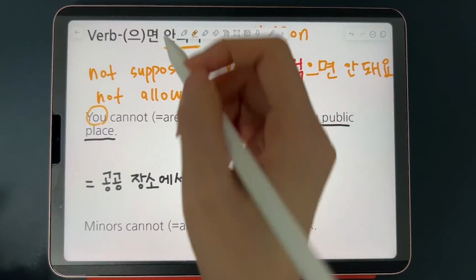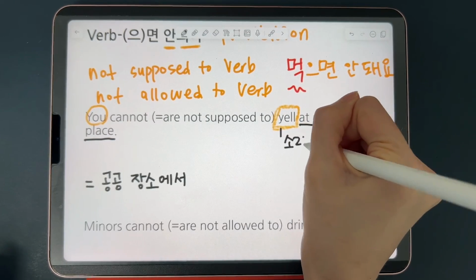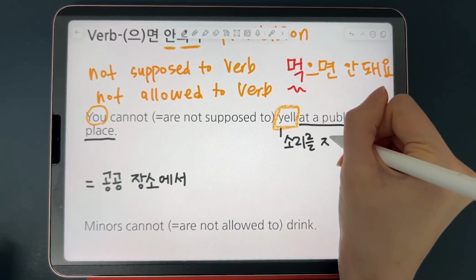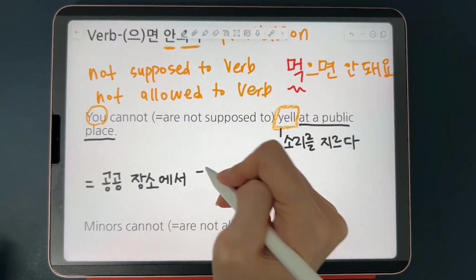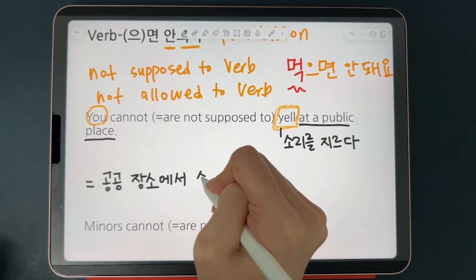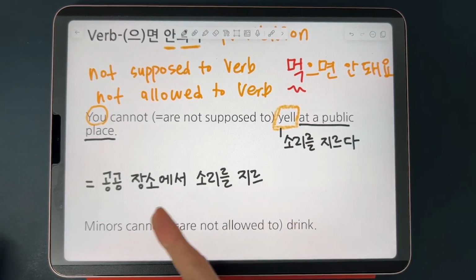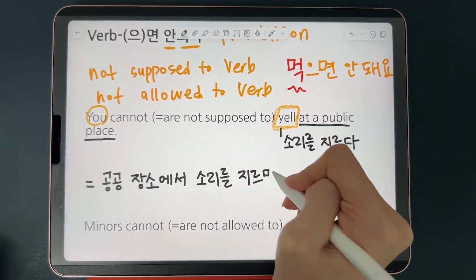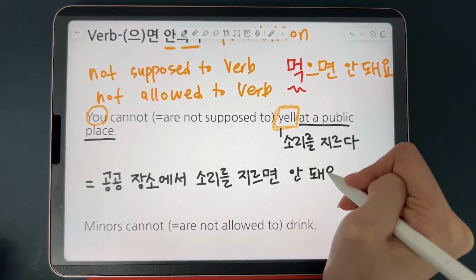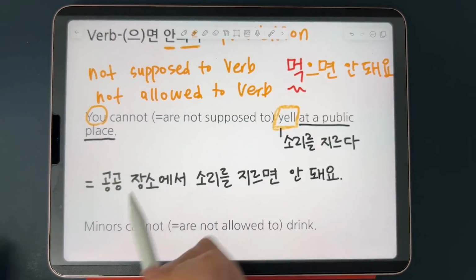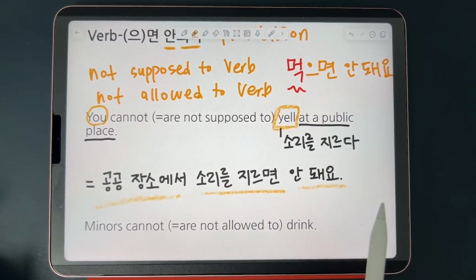To yell is 소리를 지르다. 소리 means sound. So it literally means to yell a sound. So 소리를 지르다, we can put the stem, 소리를 지르, and then you're not supposed to do it, right? So you connect it with 면 안 돼요. 공공장소에서 소리를 지르면 안 돼요.